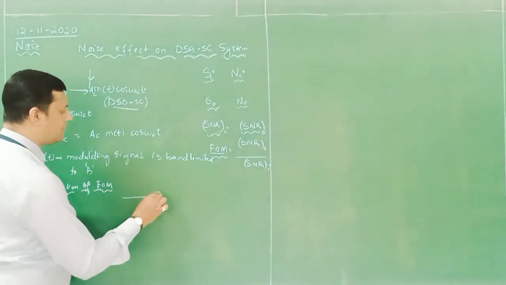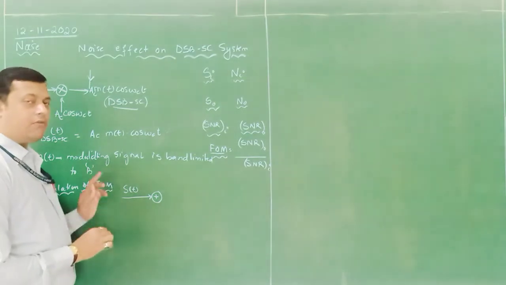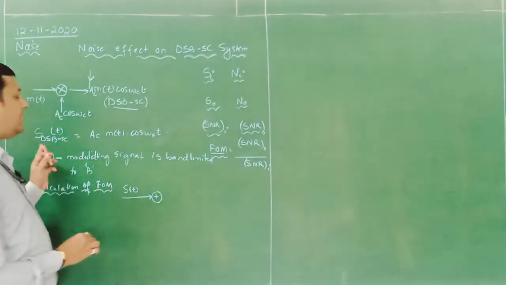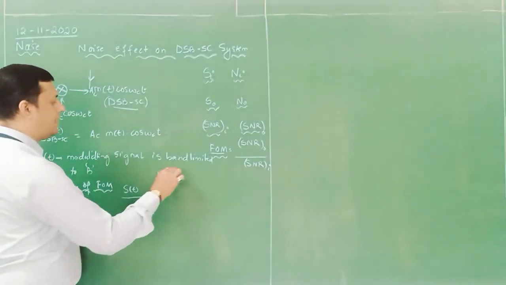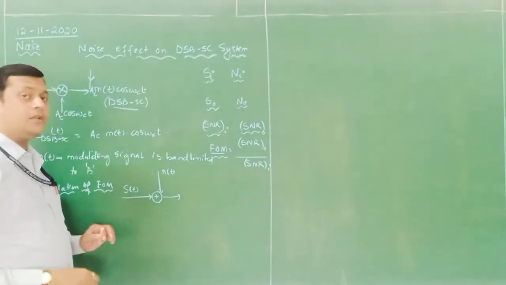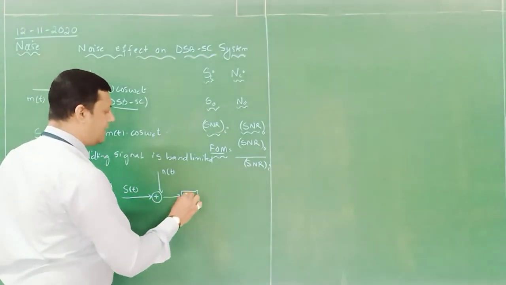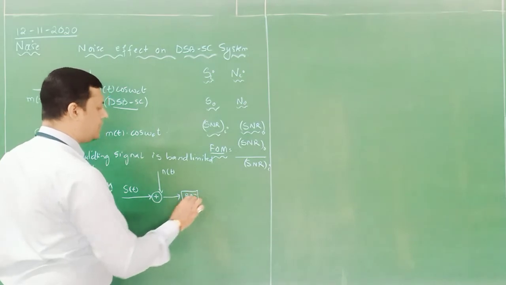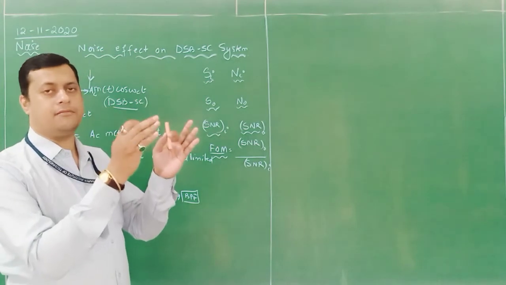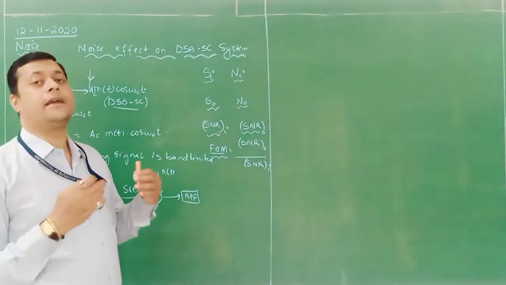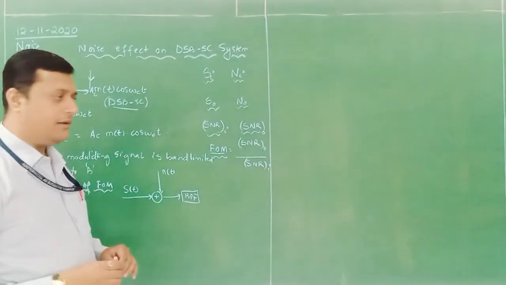First, we are receiving the signal s(t). Now what is s(t)? s(t) is nothing but the DSB-SC signal, which is added with the noise component when it is traveling through a particular channel. And at the receiver, we have a band pass filter. Why are we using a band pass filter? This band pass filter will identify a certain band in which my information is present. In that band, the effect of noise is also going to be measured.